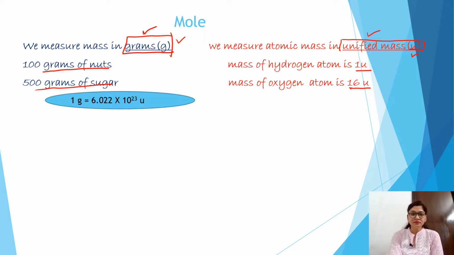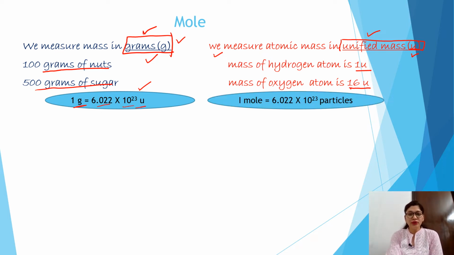Clear? Then what is the relationship between gram and unified mass? 1 gram is equal to 6.022 into 10 raised to power 23 U.